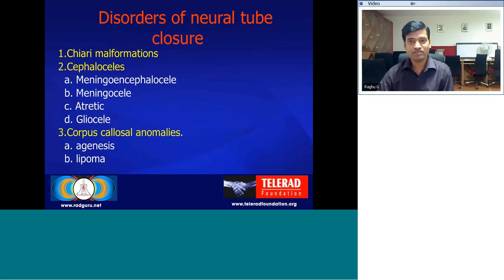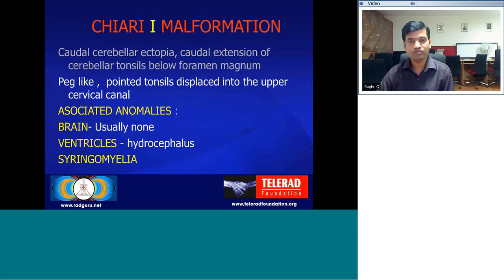Okay, now let's start with the disorders of neural tube closure. It includes Chiari malformations, cephaloceles, that is meningoencephalocele, meningoceles or atretic cephaloceles or glioceles, and corpus callosal anomalies, which can be agenesis or dysgenesis, or corpus callosal lipoma.